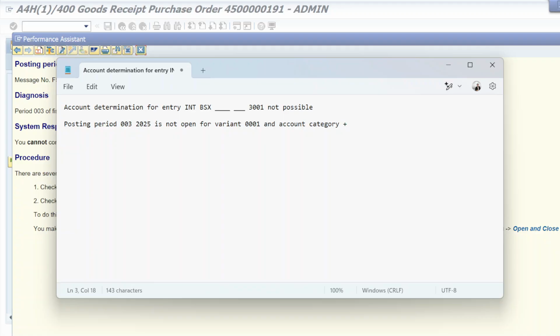Posting period 003 2025 is not open for variant 0001 in account category. I'm facing this error. So let me check first the posting period for variant 0001.